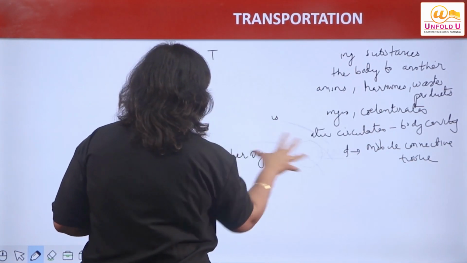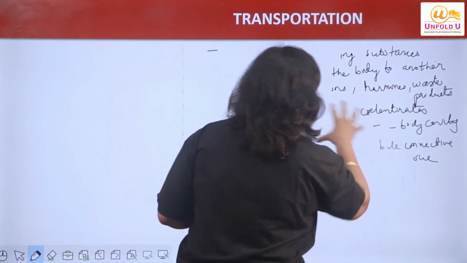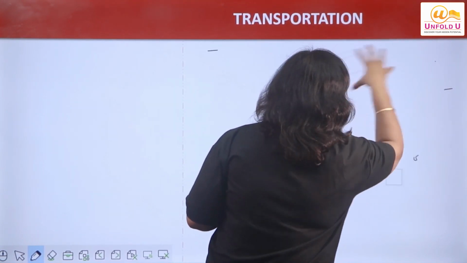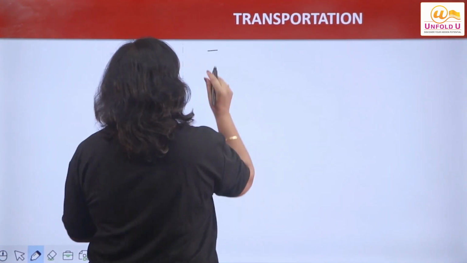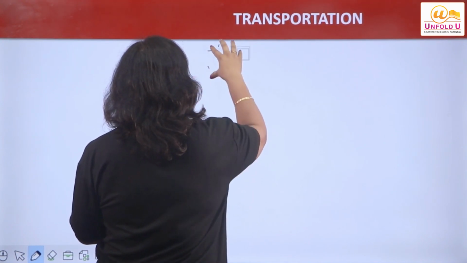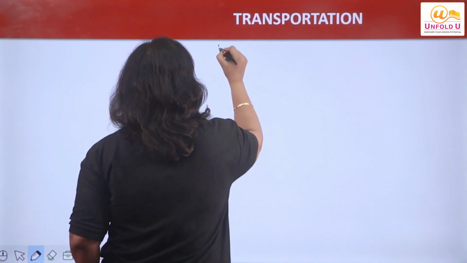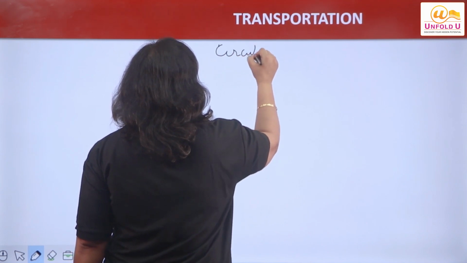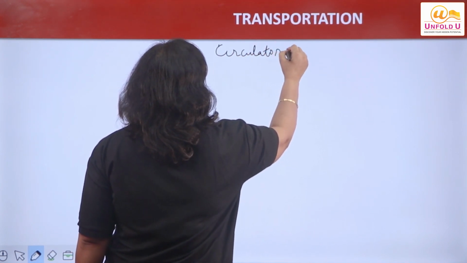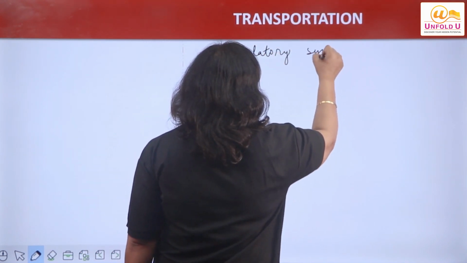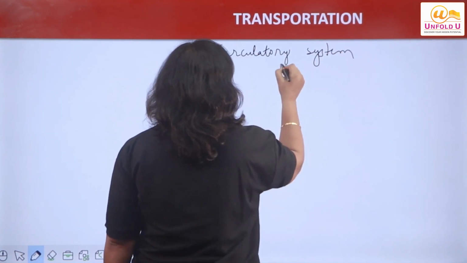Blood is a part of complete system of transportation in higher organisms, that is called as circulatory system, right? So what are the different parts of circulatory system in human beings?